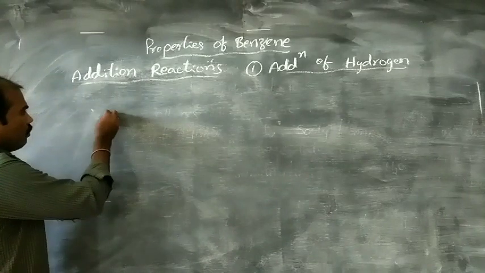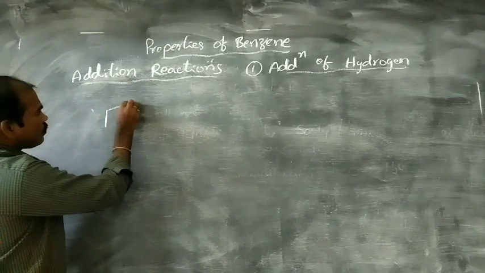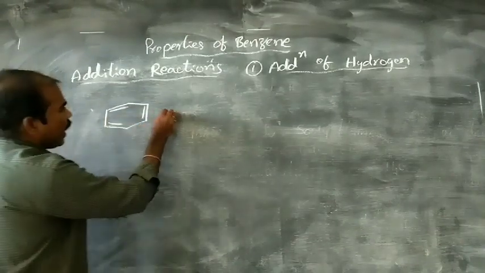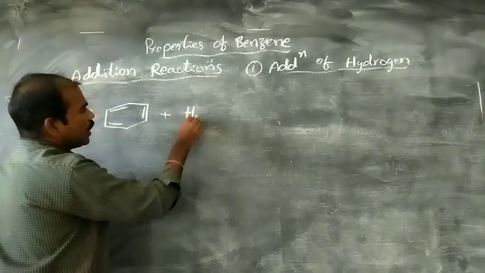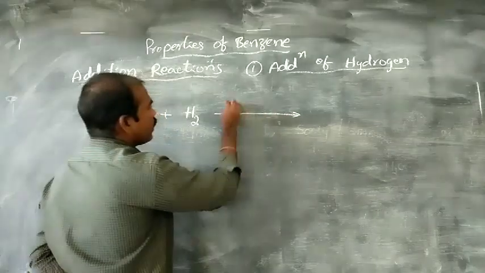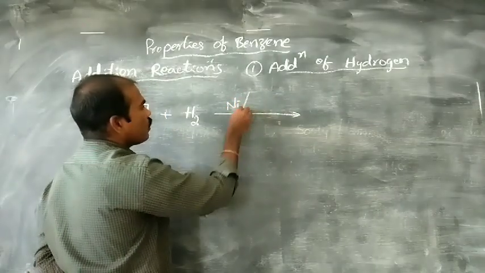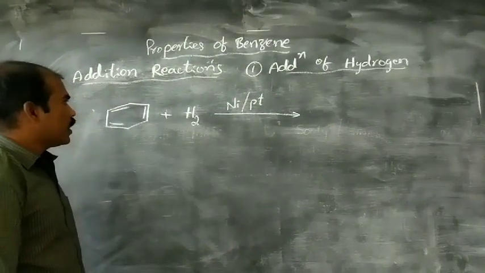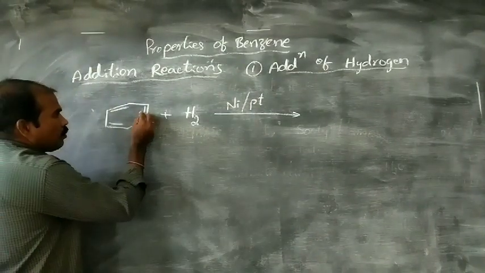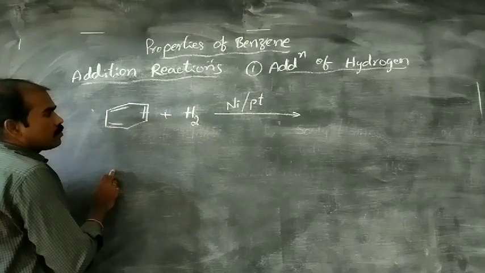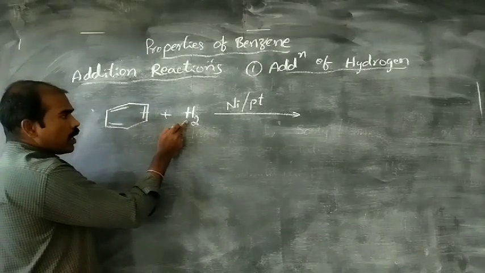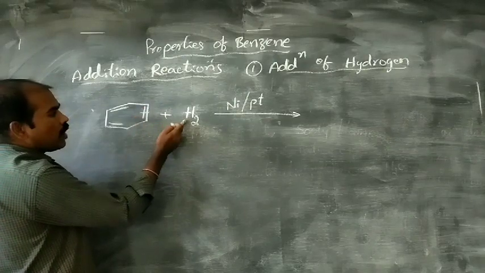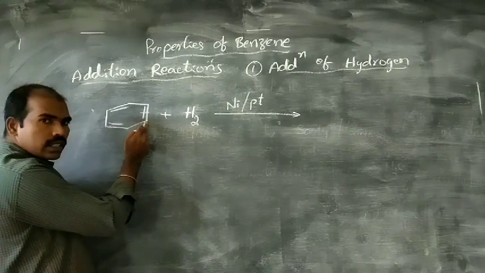When hydrogen is added to benzene in presence of nickel catalyst, or you can take platinum as catalyst, then the double bond will break. In this hydrogen molecule we have two hydrogen atoms, one hydrogen atom added to this carbon, another hydrogen added to this carbon atom.